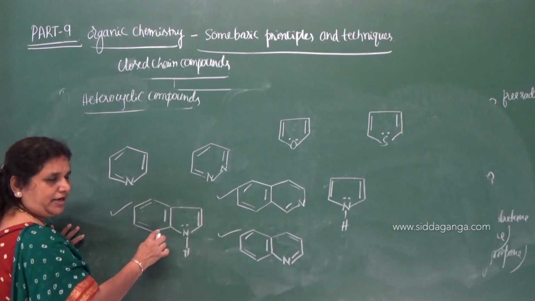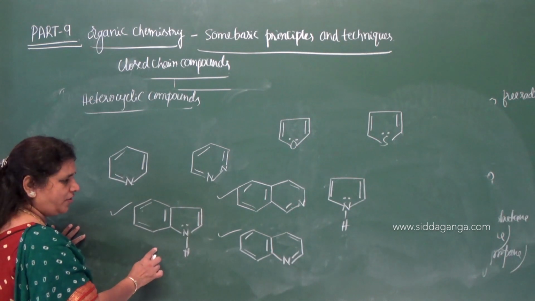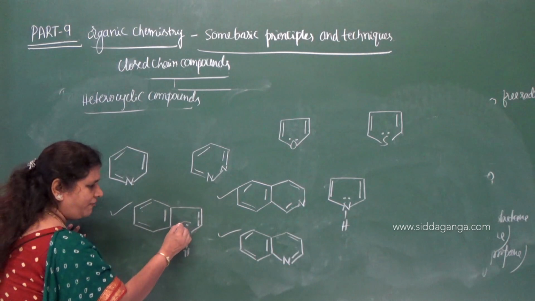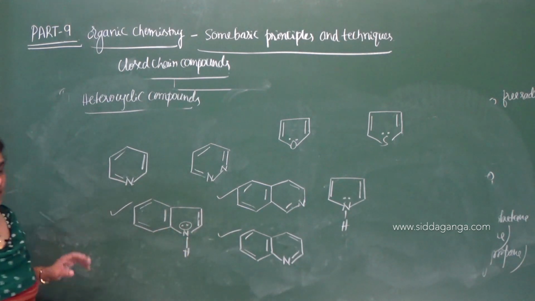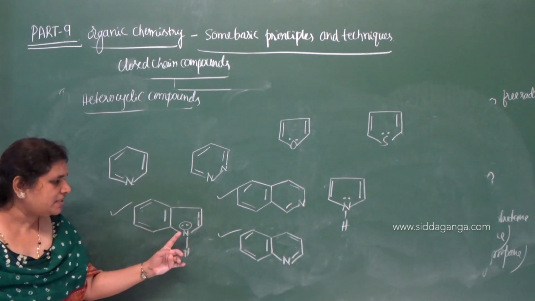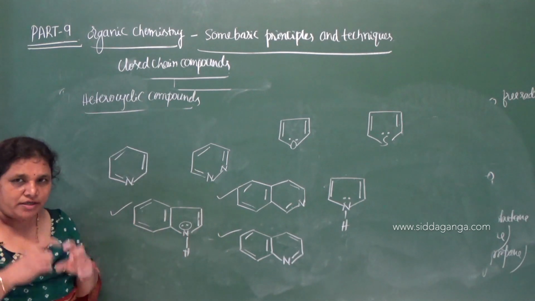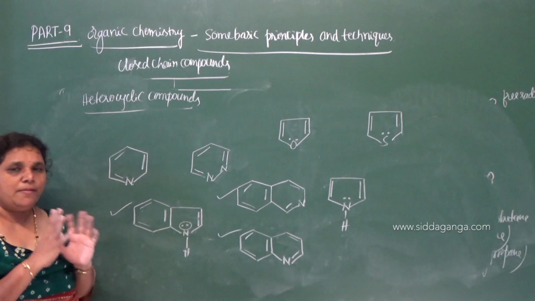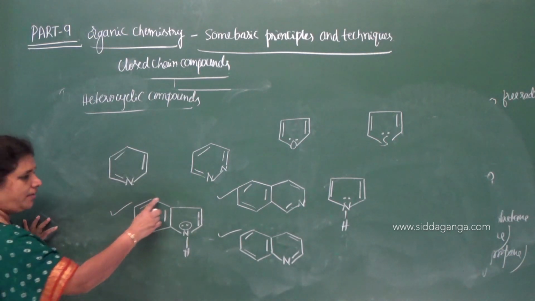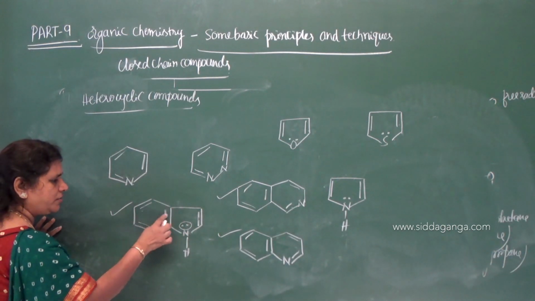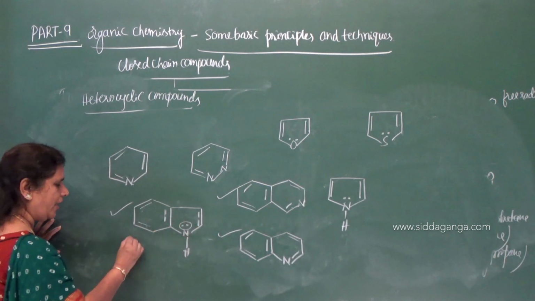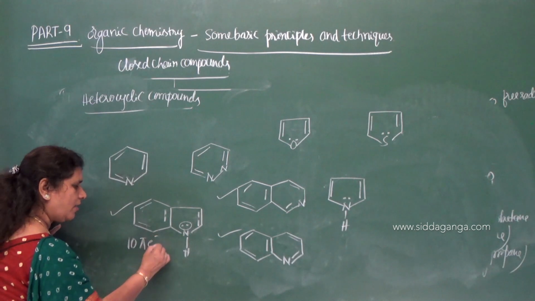The benzene is already conjugated. Double bond, single bond, double bond, single bond, pair of electrons and a single bond. So here the pair of electrons is present on a nitrogen which belongs to the ring. Therefore, we need to consider the lone pair of electrons as pi electrons. So the total number of pi bonds here: 1, 2, 3, 4. 4 pi bonds, 8 electrons plus 2 electrons, 10 pi electrons are there.